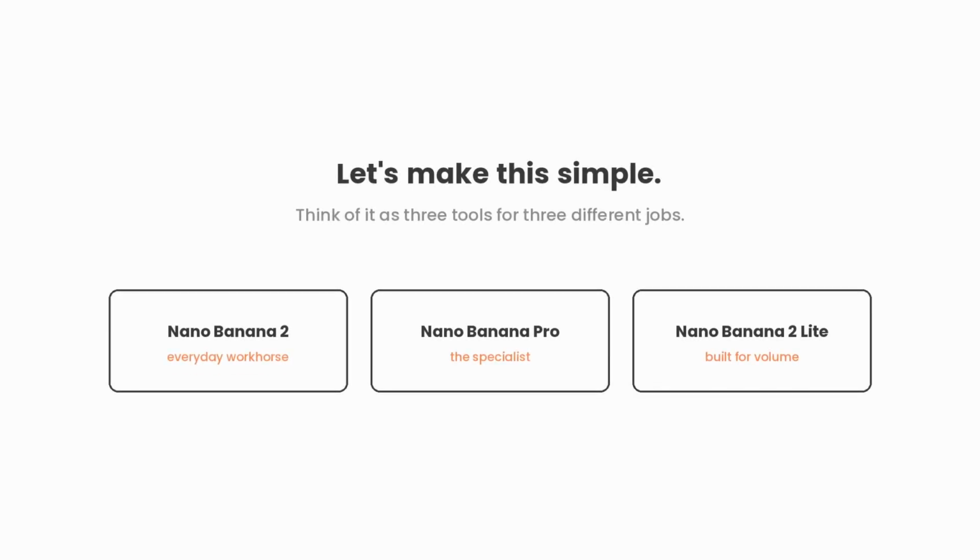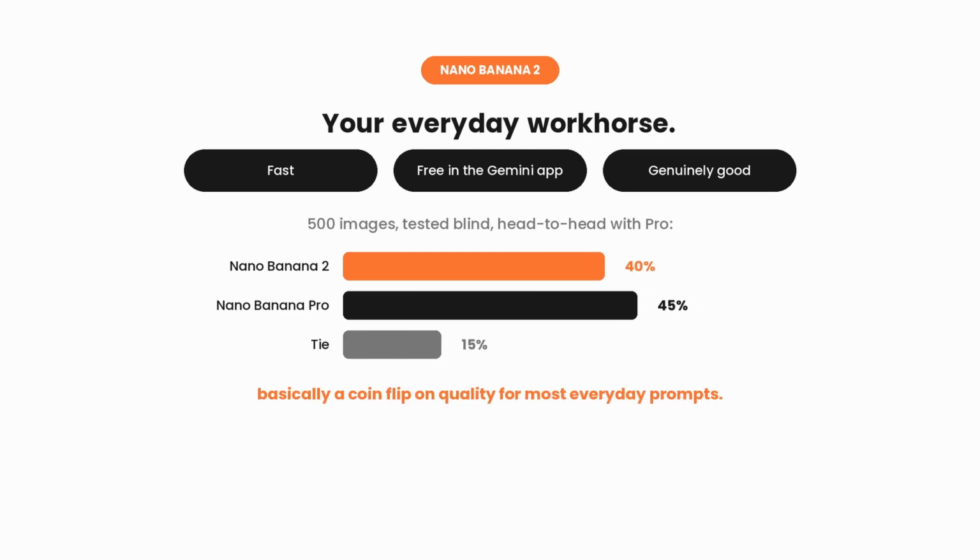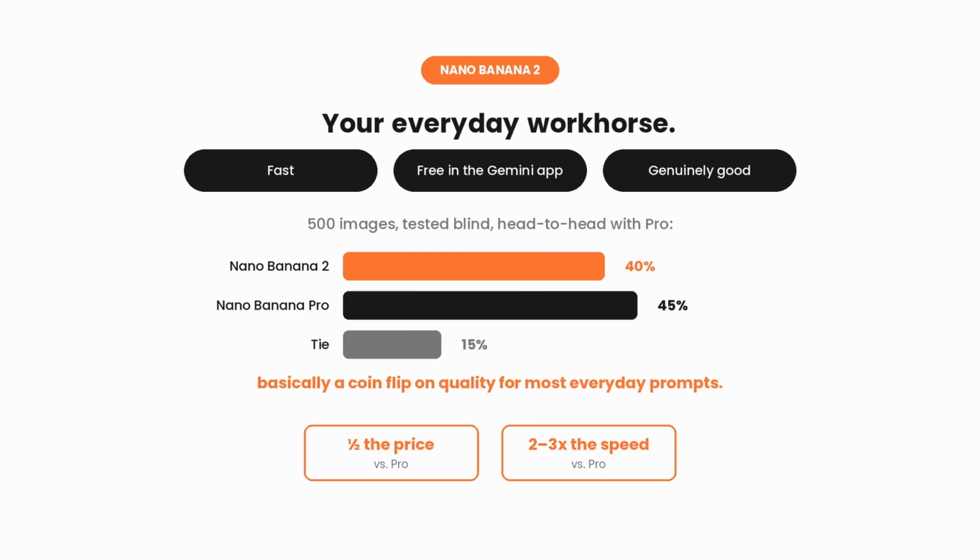Now let's actually break down the differences, because this is where most people get stuck. Let's make this simple. Think of it as three tools for three different jobs. Nano Banana 2 is your everyday workhorse. It's fast, it's free inside the Gemini app, and it's genuinely good. Not good for a free tool, just good. If you're brainstorming, iterating on an idea, or generating quick visuals for social content, this is where you start.